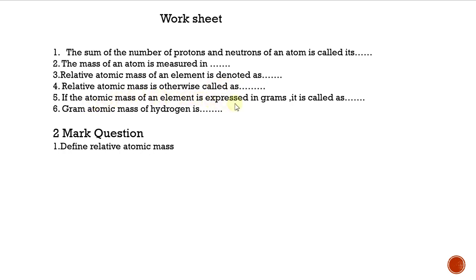If the atomic mass of an element is expressed in grams, it is called as dash. Then the gram atomic mass of hydrogen is dash. Then define relative atomic mass. This is the 2-mark question. You have to note it in your book. Okay, so study well.